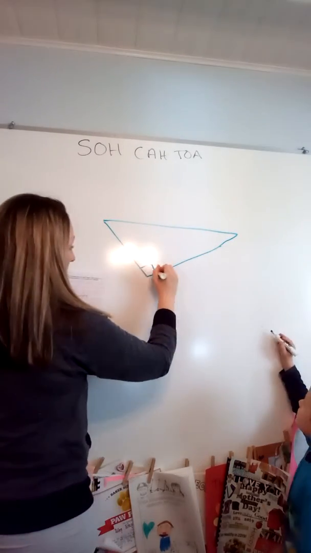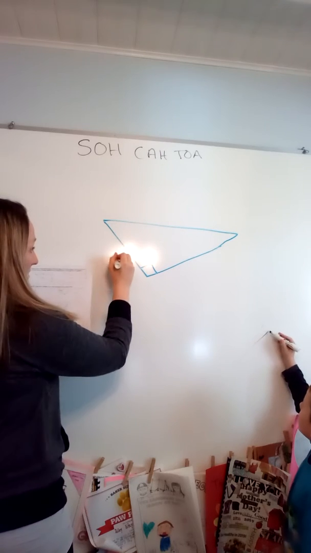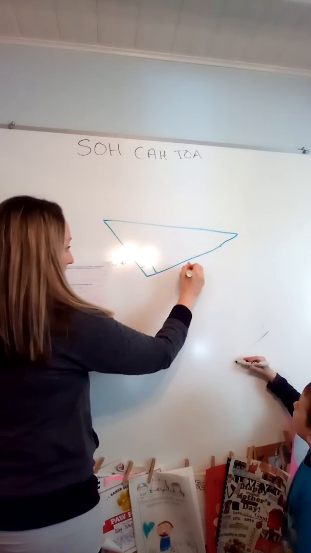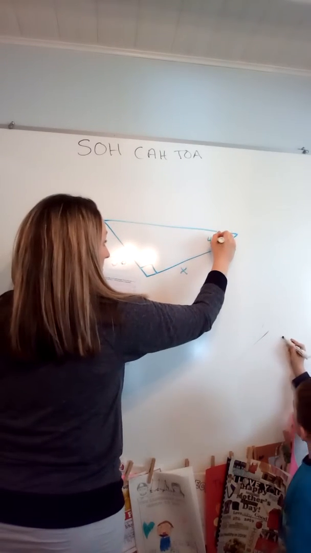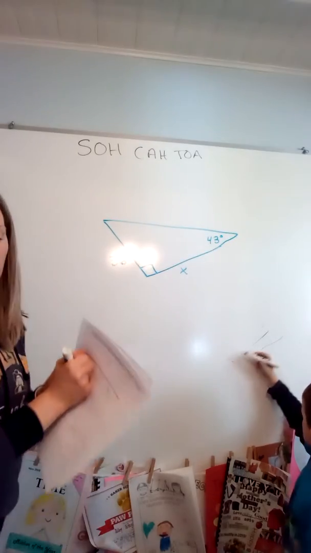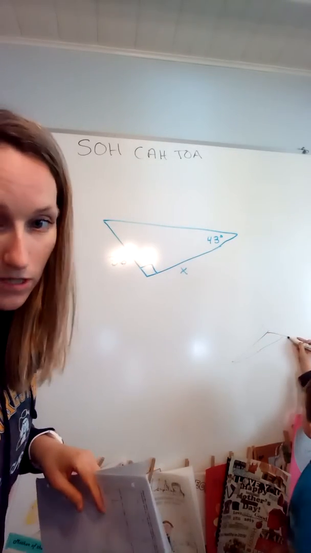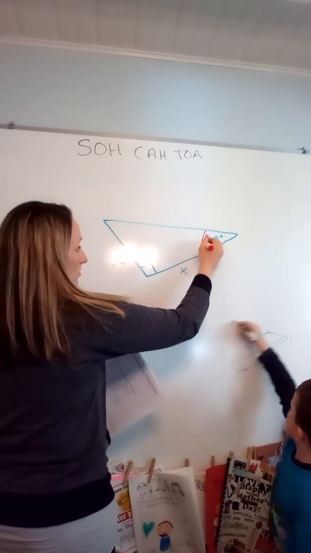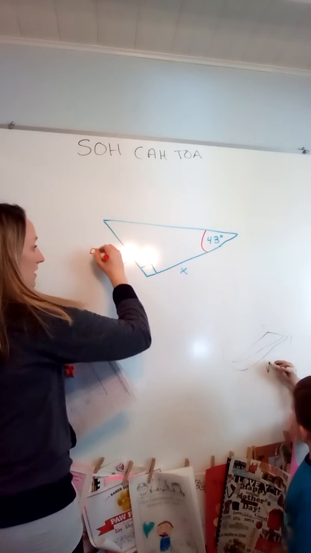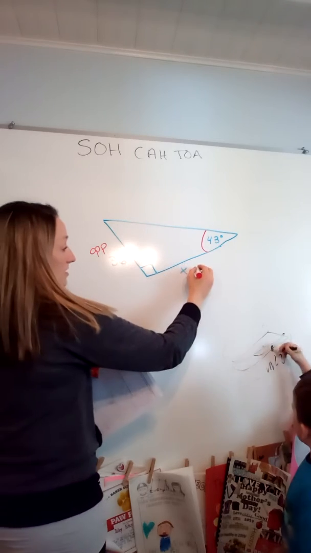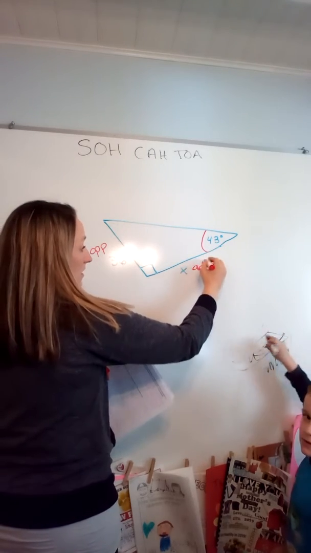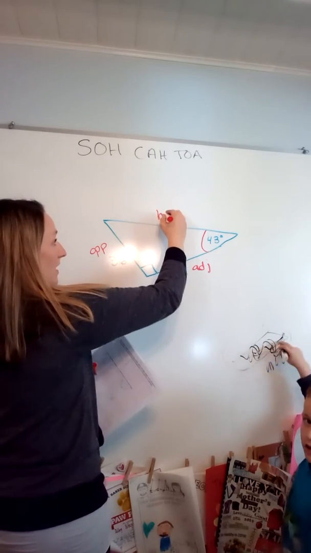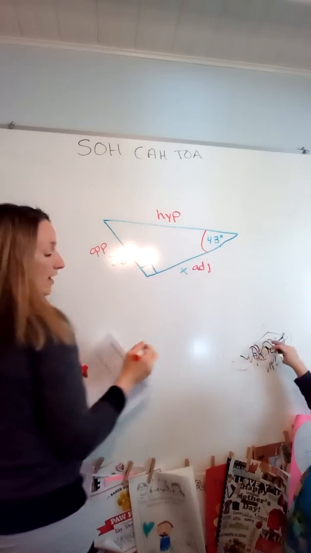Okay, so here's my right angle. This side is 36, this is x, and this is 43. So again, look at that acute angle that's given and label the sides of the triangle opposite, adjacent, hypotenuse. So the one across is my opposite. The one next to is adjacent. And the one across from the 90 is my hypotenuse.